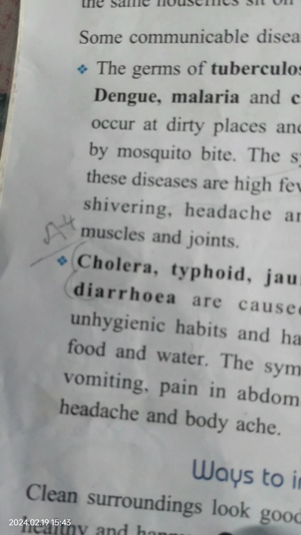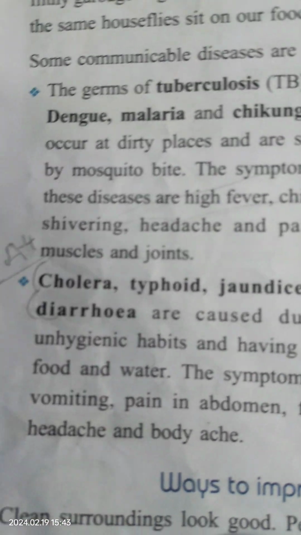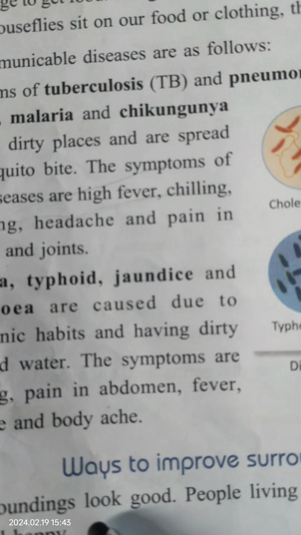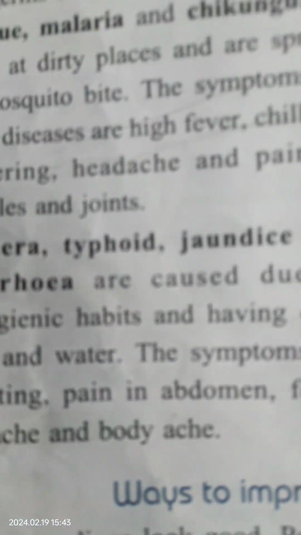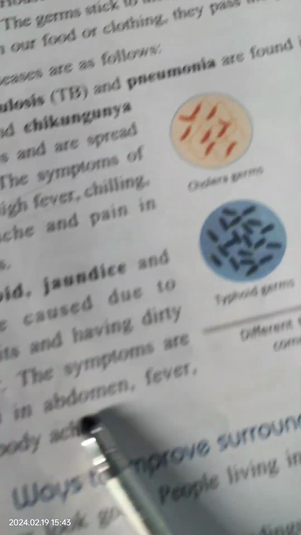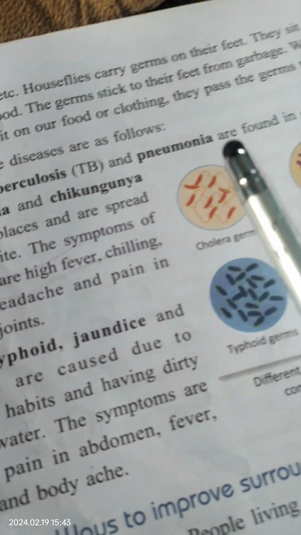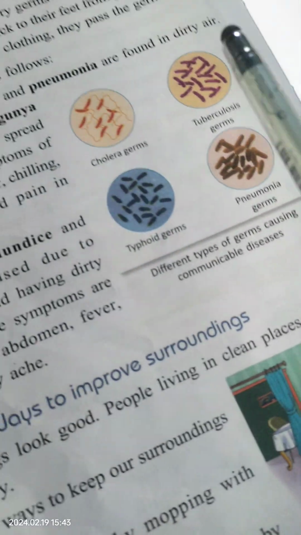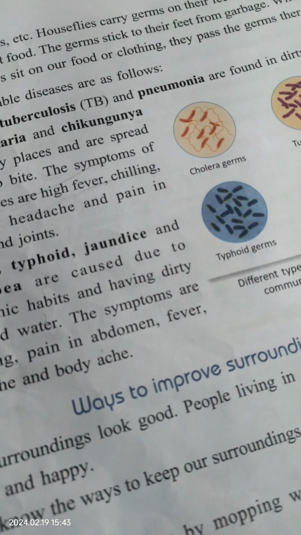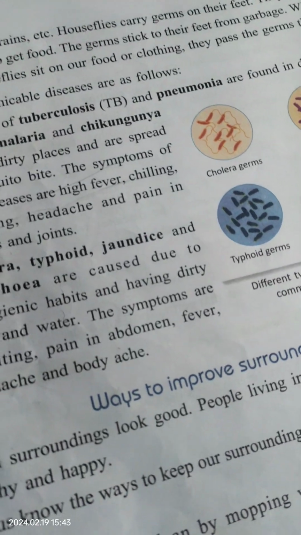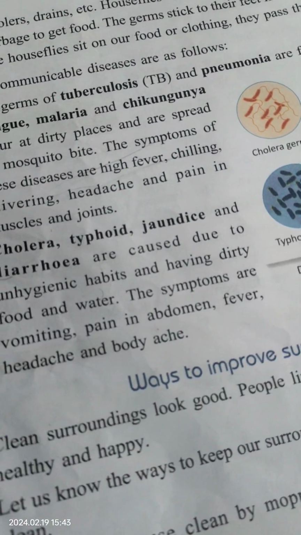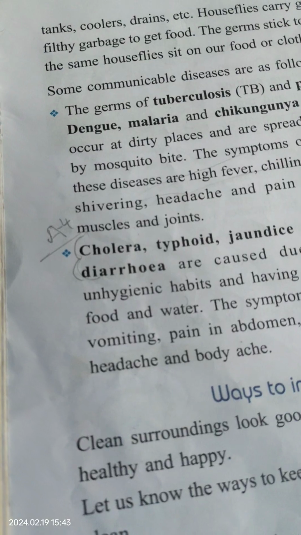The symptoms of these diseases are high fever, chilling, shivering, headache, and pain in muscles and joints. So the germs of tuberculosis, pneumonia, dengue, malaria, chikungunya occur at dirty places and are spread by mosquito bite.